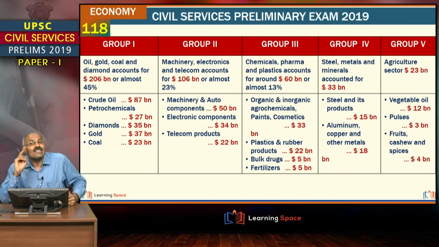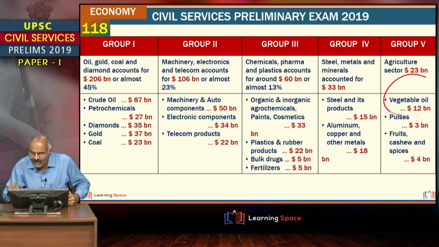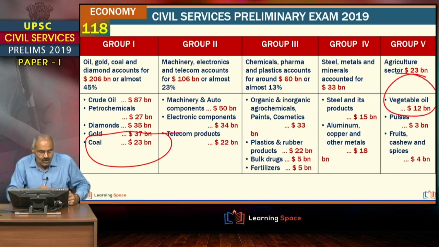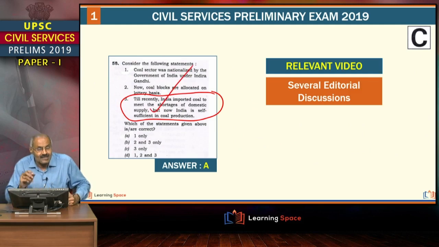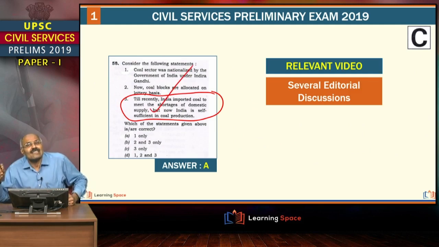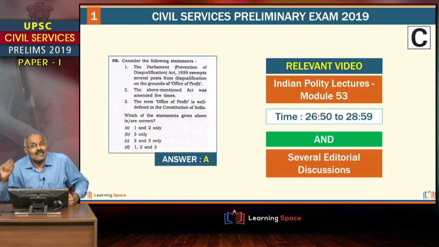Friends, 2 questions were asked from this slide with regard to India's exports. One we have seen, vegetable oil. Second is with regard to coal. Students should have clarity about what are the exports, what are the imports, right? And if you eliminate third statement, very, very easy, right? So let us move on.